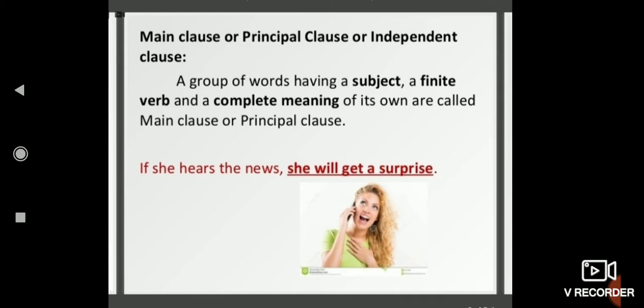Here, she will get a surprise is our principal clause or independent clause that can stand independently. It has a subject she, finite verb will get, and complete meaning. It doesn't need any other clause to make the meaning clear, so it is known as an independent or principal clause.